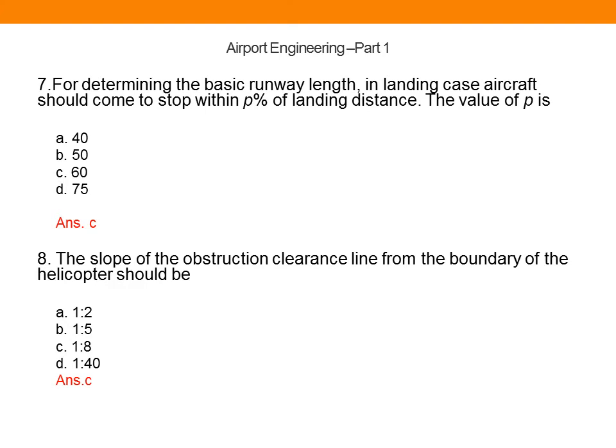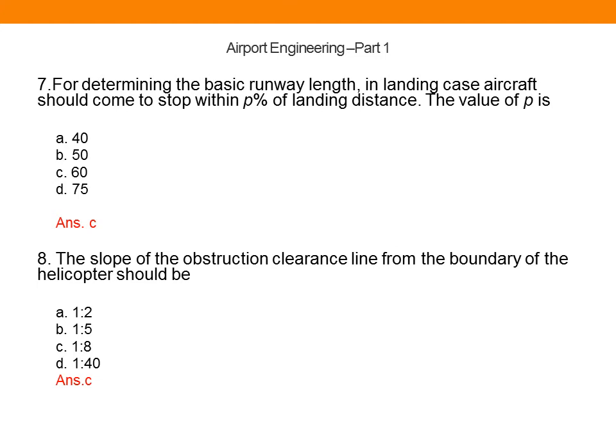So correct answer is option C, 60. That means if we are providing a runway length of 100 meters, the aircraft should stop within 60 meters. Okay, we are providing a 40 meter excess length for the runway.